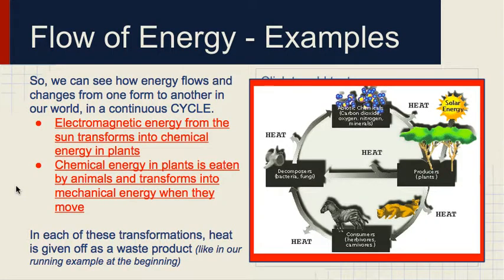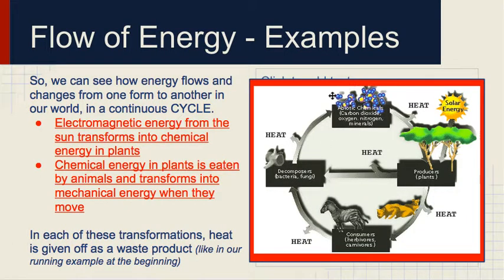All right, so this flow of energy, let's talk about a few more examples here. So again, solar energy from the sun, or electromagnetic energy from the sun, turns into chemical energy when the plants produce. Animals eat the plants. Some of that energy is lost as heat. Eventually the animals die. They decompose. That energy is lost as heat.